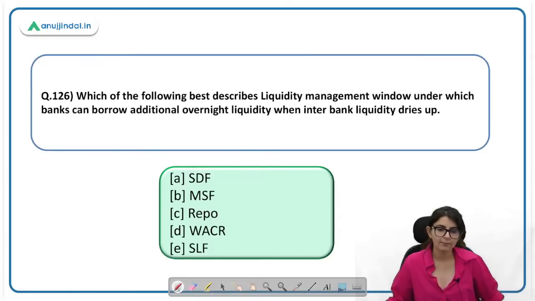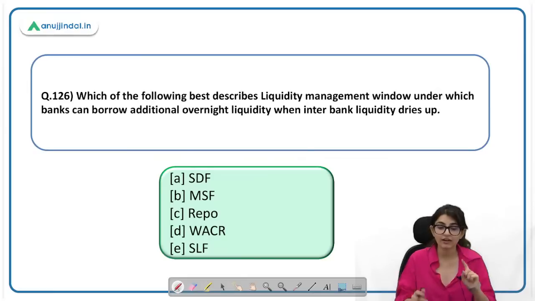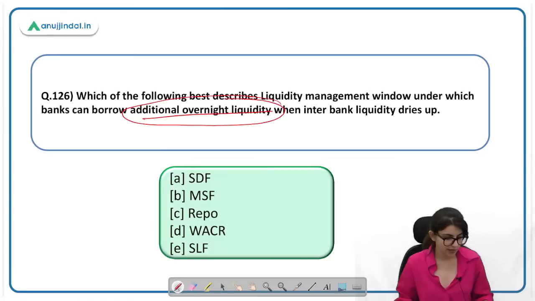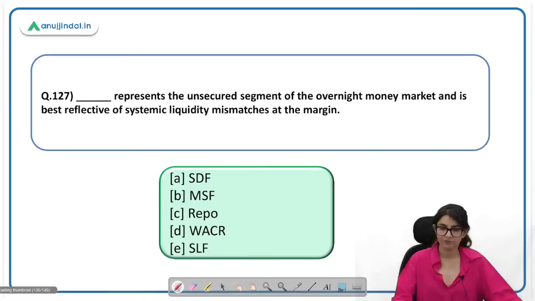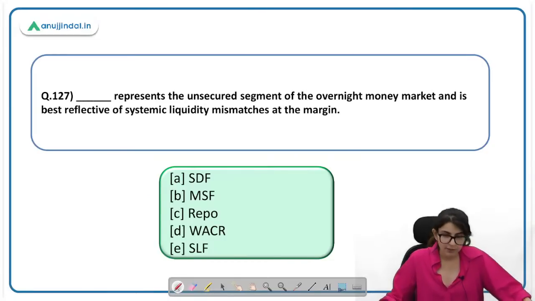Which of the following best describes the liquidity management window under which banks can borrow additional overnight liquidity? Please ध्यान दीजिए, जो आपको डायरेक्शंस मिल रही हैं क्वेश्चन के थ्रू ही हिंट्स मिल रहे हैं. तो overnight liquidity when interbank liquidity dries up, this is MSF, Marginal Standing Facility. नेक्स्ट पे आ जाते हैं. Dash represents unsecured segment in the overnight money market and is best reflective of the systemic liquidity mismatches at the margin.